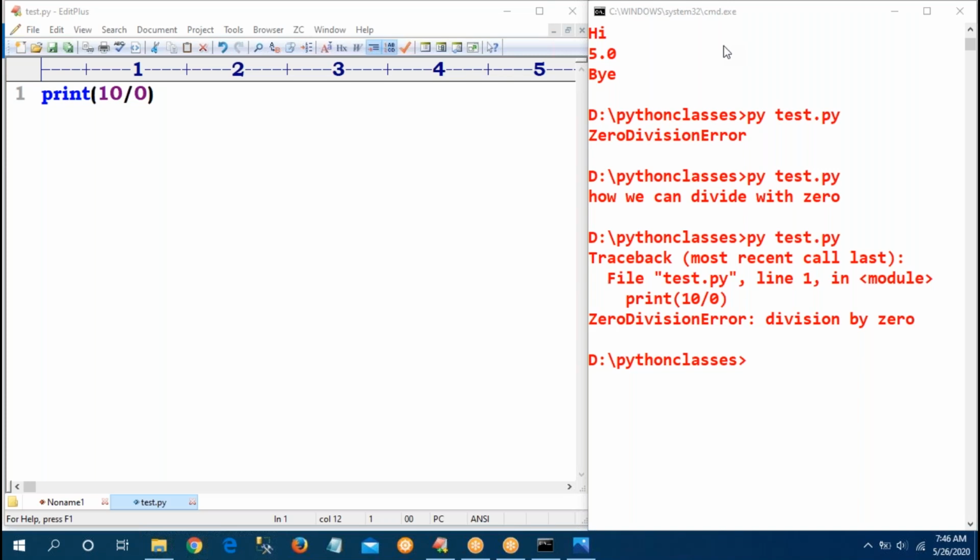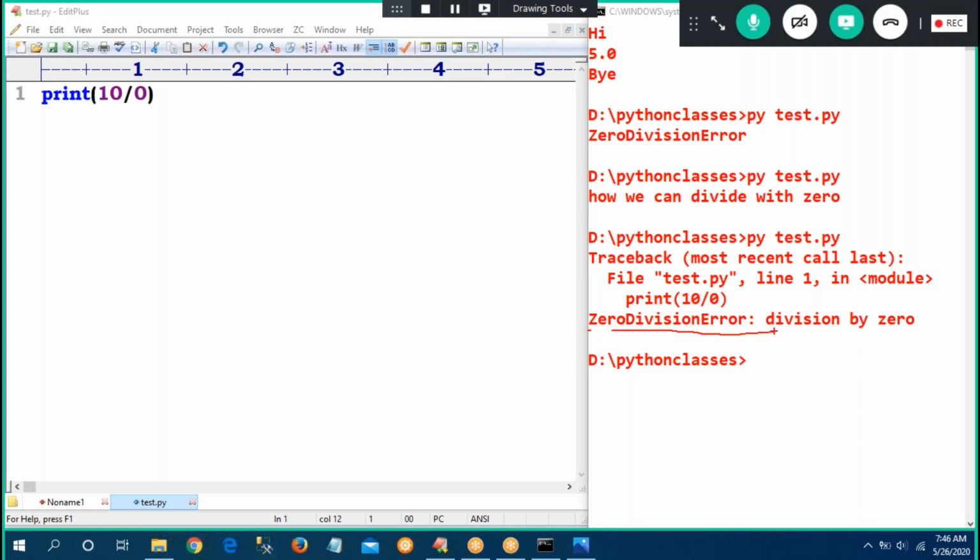See, I am asking about these two parts. What is this ZeroDivisionError and what is this division by zero? Sir, ZeroDivisionError is a class. Yes or no? An exception class. What is the division by zero? That is information.